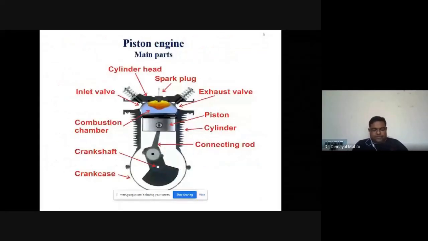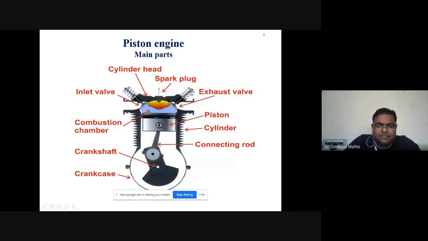The first engine that we were using before World War II was the piston engine. If we look at the schematic diagram of a piston engine, broadly we can find the main parts. At the top of the cylinder is a portion known as the cylinder head. The cylinder head accommodates three important components: the inlet valve, the exhaust valve, and a spark plug.